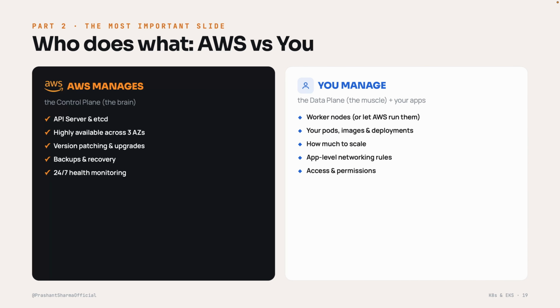Now, who does what? This is the most important slide in part 2, so let's take it slow. The number one confusion with EKS is who is responsible for what, and here is the clear answer. On the left we have AWS, which manages the control plane, the brain. That means the API server and etcd, keeping copies healthy across 3 availability zones, and all version patching and upgrades, backups and recovery, and 24/7 monitoring, so you don't touch any of it.